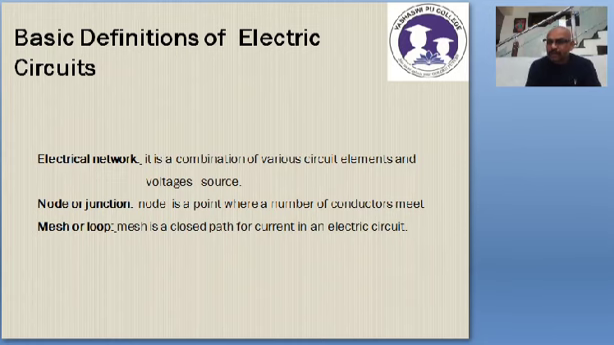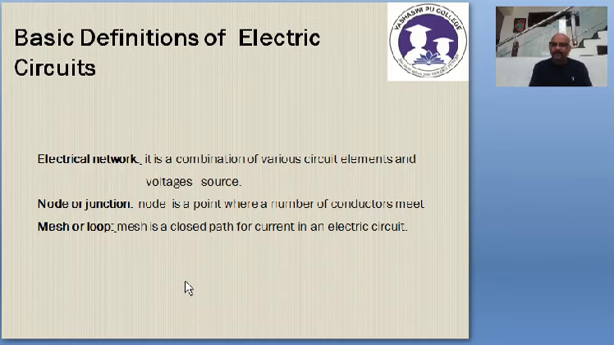Node or junction is a point where a number of conductors meet. It is a point in an electrical network where 2 or more conductors meet. Mesh, which is also known as loop, is a closed path for the current to flow in an electrical circuit or network. A closed path for the current to flow is called loop or mesh.